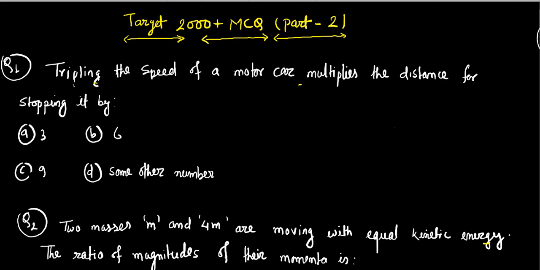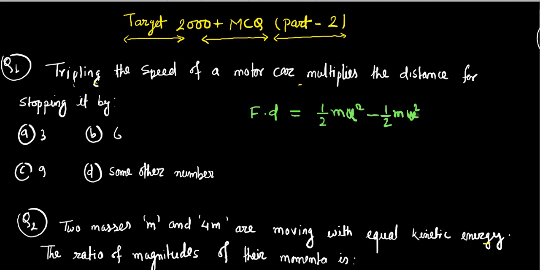I'm going to write here the work done to stop the car is equal to change in kinetic energy, which is final kinetic energy minus initial kinetic energy, because as energy is a scalar quantity, subtraction does not make any kind of changes.